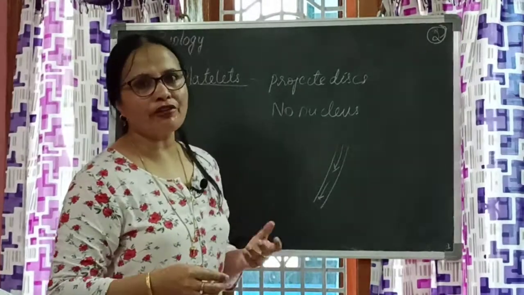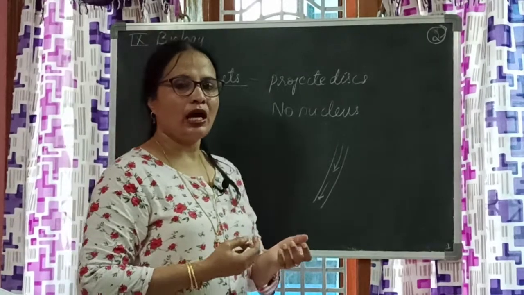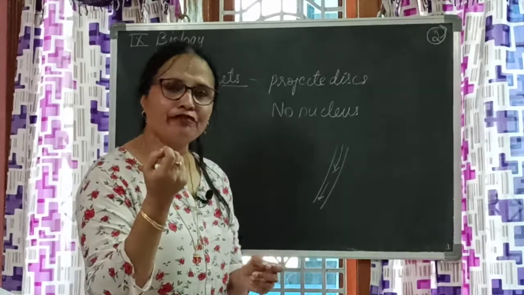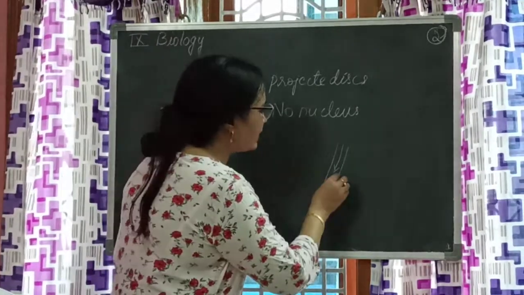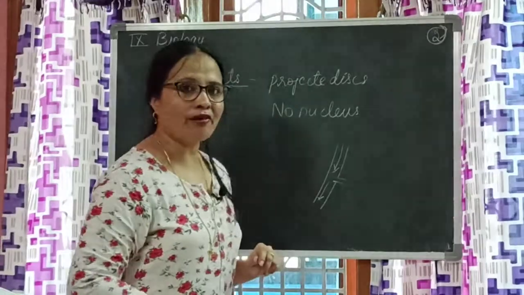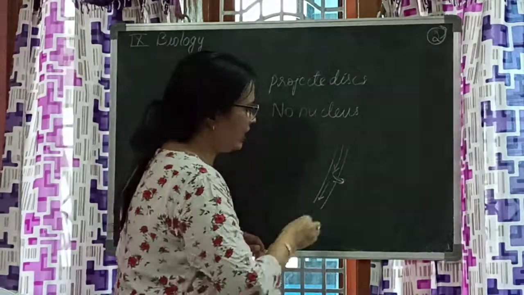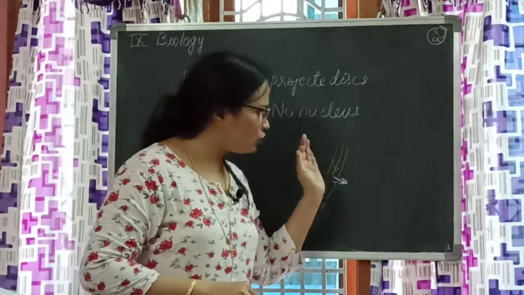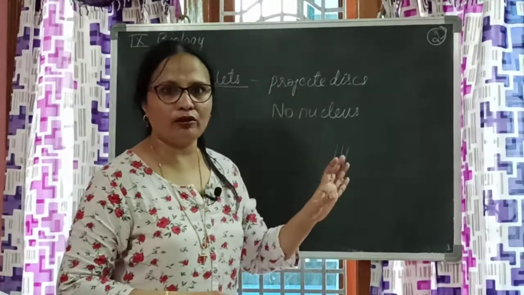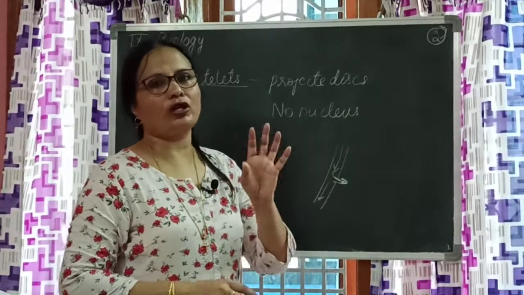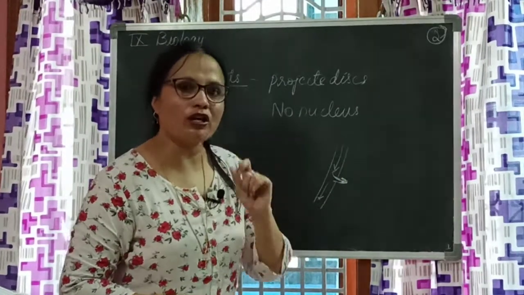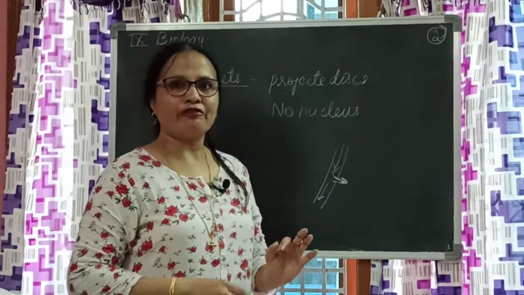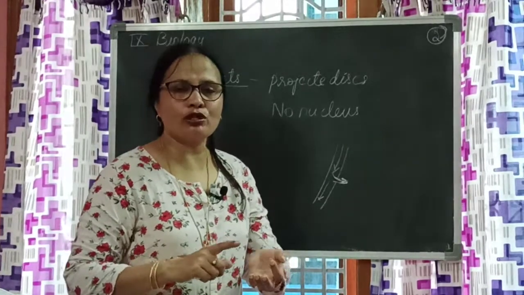And then because of various reasons, sometimes we fall down and get injured, and the blood vessel, even if it is a tiny blood vessel, gets cut. What will happen? The blood will flow out. Instead of flowing like this, the blood starts flowing out like that. Even if you put cotton, it keeps flowing out. Cotton is not going to stop the flow of the blood. What should stop the flow of the blood? Something from inside only has to stop. From outside, even if you put anything, it's not going to stop.